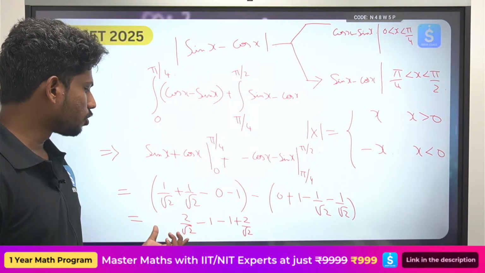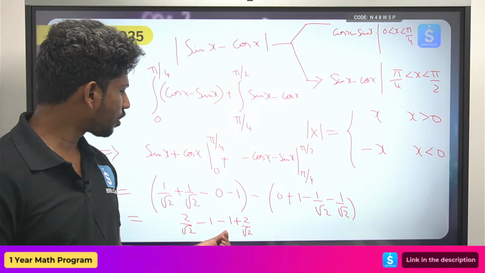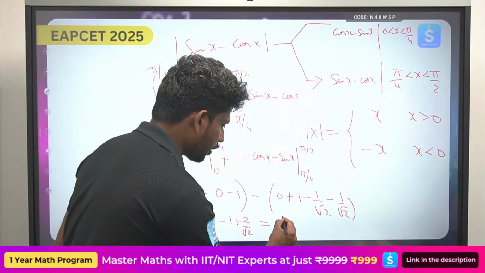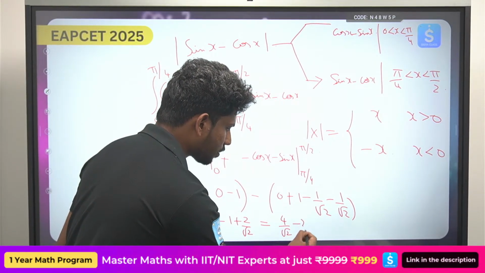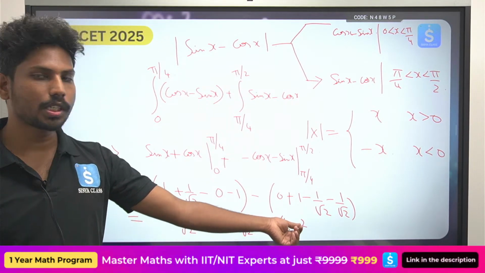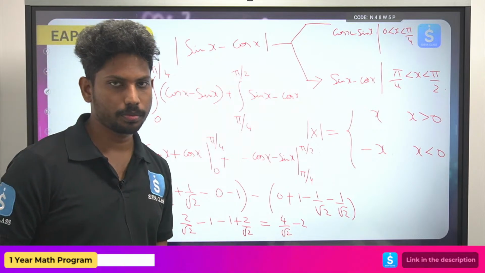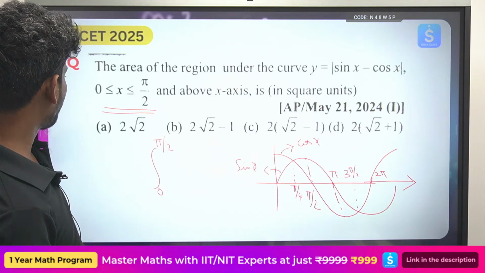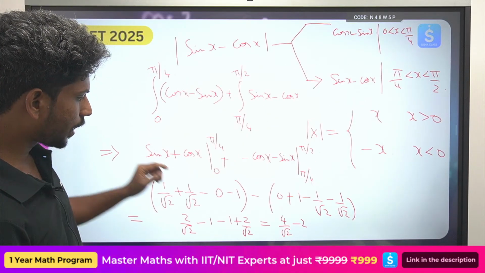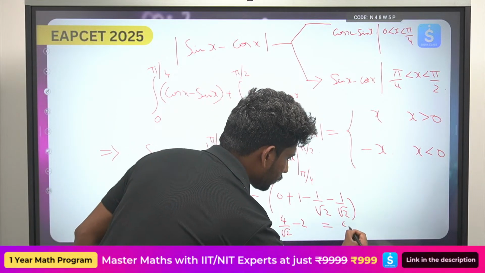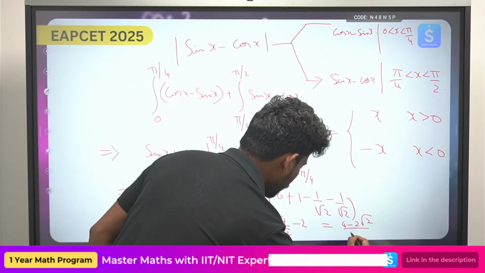Okay, so 2 by root 2 and 2 by root 2, so this will be 4 by root 2 minus 2. Okay, that will be 4 minus 2 root 2 by root 2.